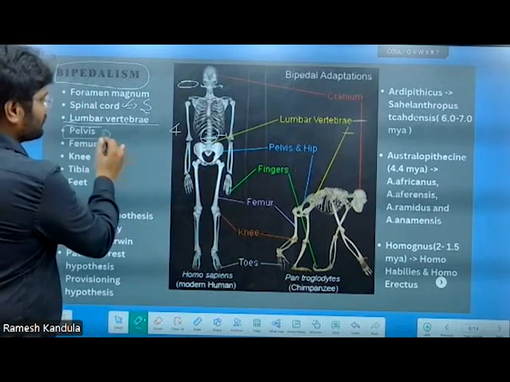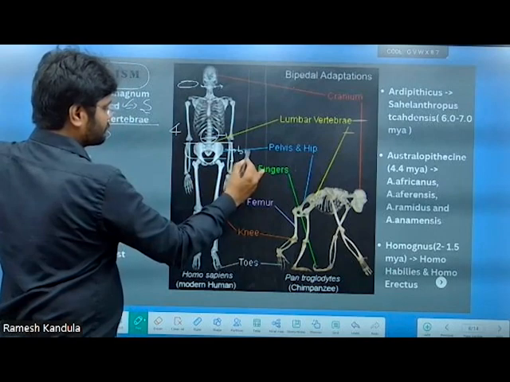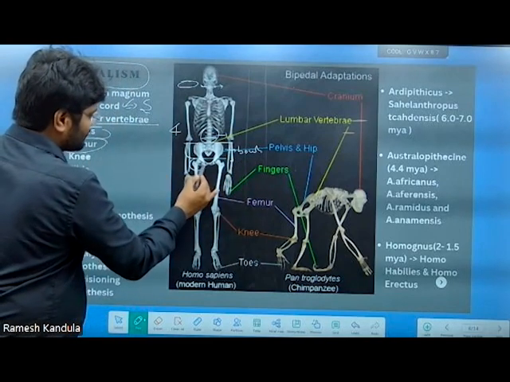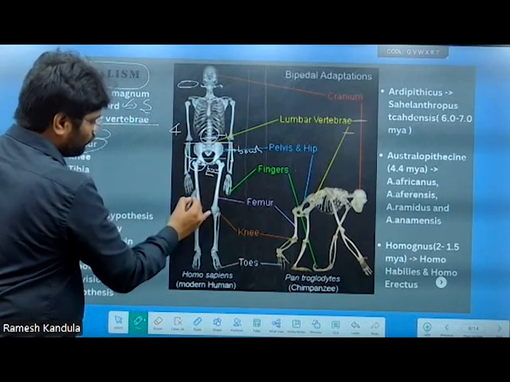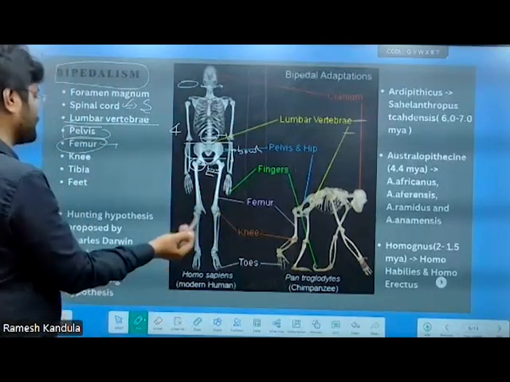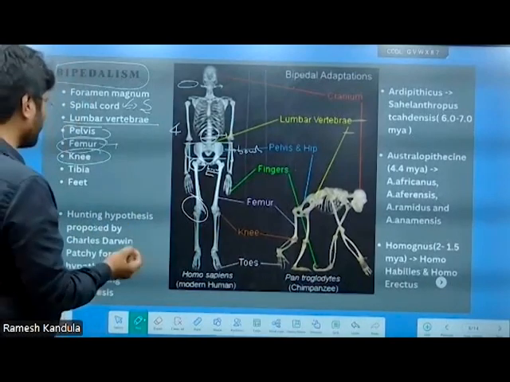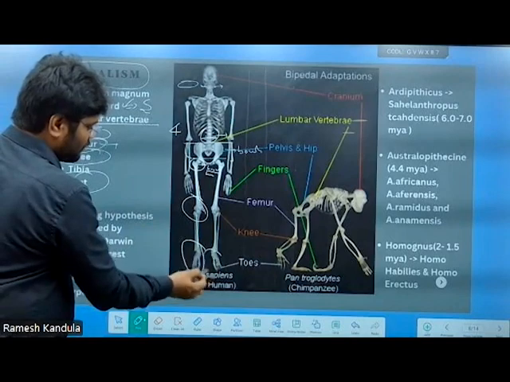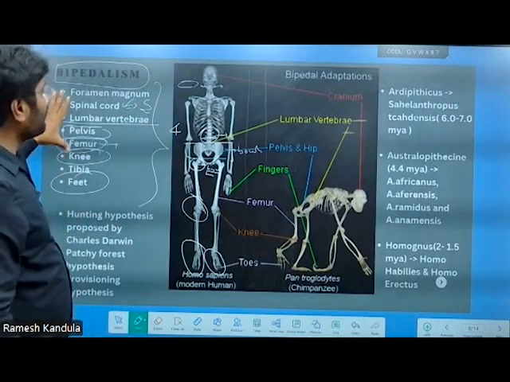The pelvic region became broad and bowl-like. The femur has a broad, huge head and inward inclination, and that also made bipedalism very easy. The knee joints also helped our bipedalism. The tibia and the feet also got modified. These are all anatomical changes due to erect posture.